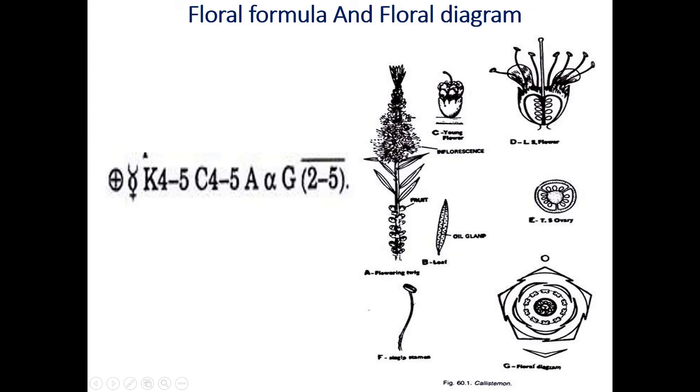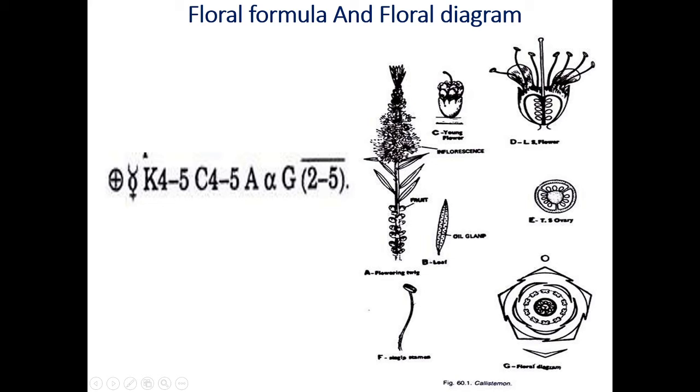Now, let us start the floral formula. Floral formula of Callistemon lanceolatus, bottlebrush plant. Now, this is the sign for actinomorphic. This is the sign for bisexual. Actinomorphic, bisexual. K stands for calyx. Number of sepals are 4 or 5. K stands for calyx.